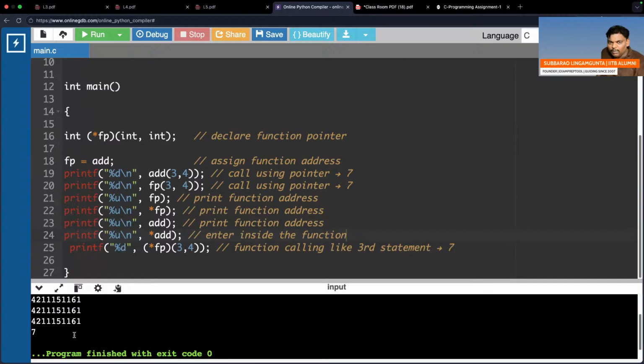See, I think line number 19. Line number 19, if you see, add is there within the bracket 3 comma 4. That is called function calling. FP is there within the bracket 3 comma 4. That is called function calling. In the question, in line number 21, FP is there with no bracket, so function calling is not there. Star FP, no bracket, no function calling. Add, no bracket, no function calling. Star add, no bracket, no function calling. Right? So it is the address only. See this one, line number 25. Star FP is there, but with bracket 3 comma 4. Bracket 3 comma 4 is a function calling. Is it okay? Are you getting?